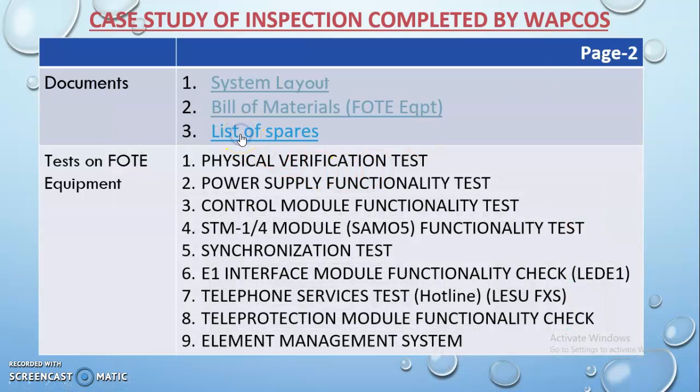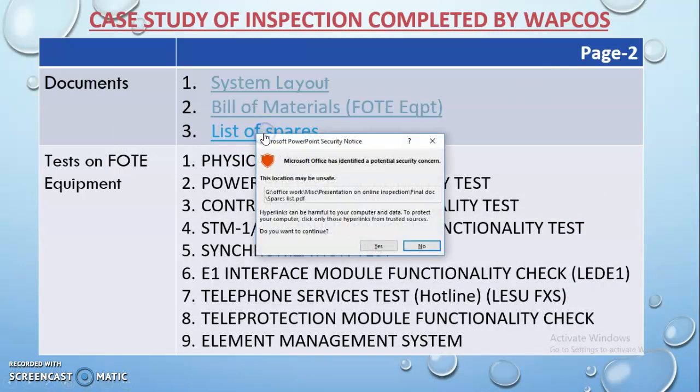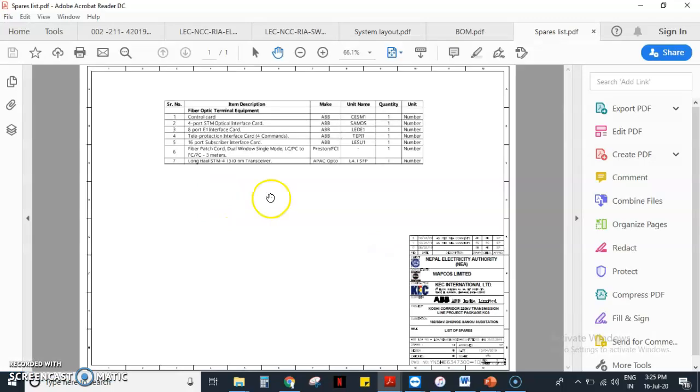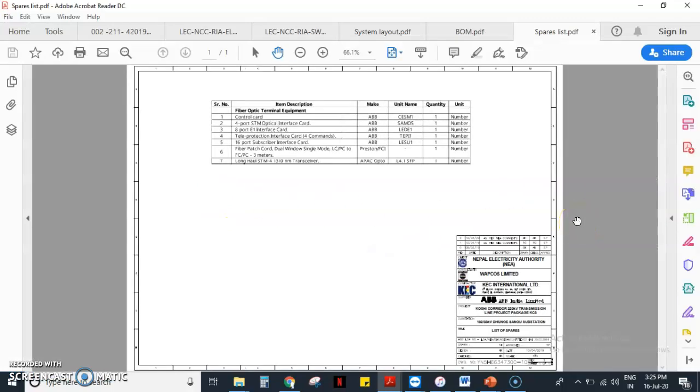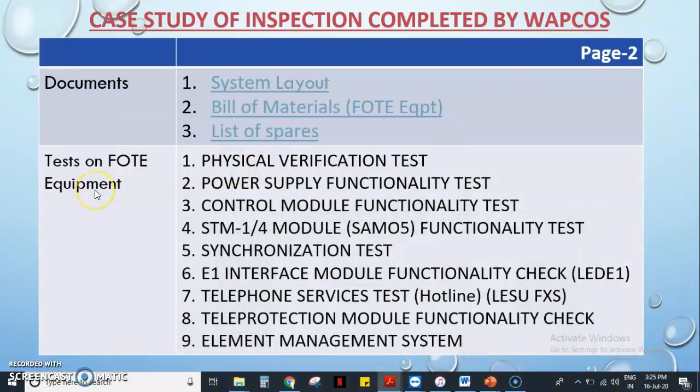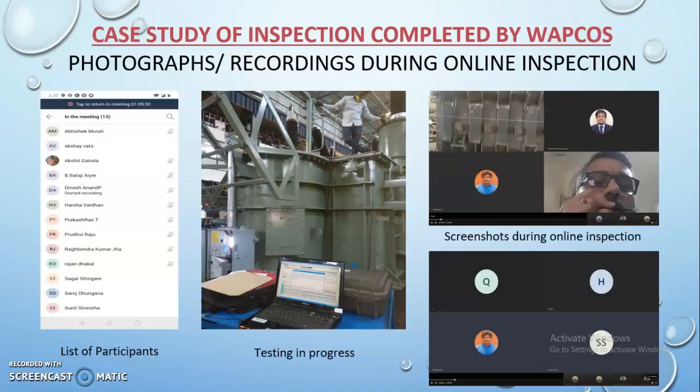List of spares. These are the spare items which are included in the technical specifications and provided by ABB, and have been verified during this inspection. The tests conducted during these online inspections are listed below as per the approved QAP. These are some of the photographs and recordings taken during online inspections.